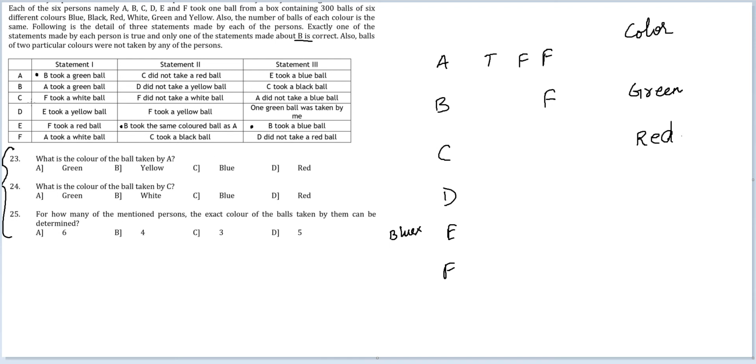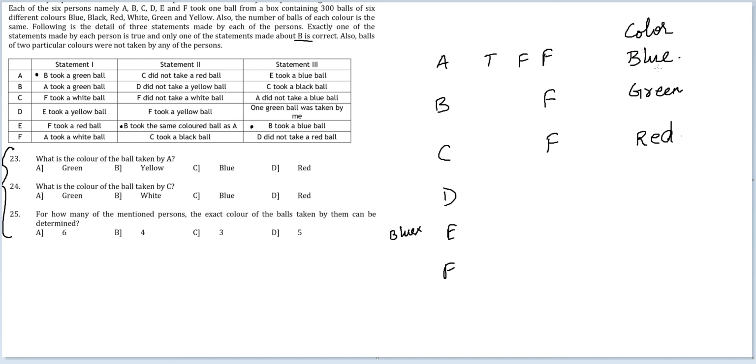Let's look at statements of C now. F took the white ball. Don't know. F did not take the white ball. Okay. At this time, you can infer that either statement 1 or statement 2 of C has to be true. One of these two statements has to be true for C, which in turn means his third statement will definitely be false. So if the third statement of C is definitely false and he says A did not take the blue ball, if it is false, A has taken the blue ball.